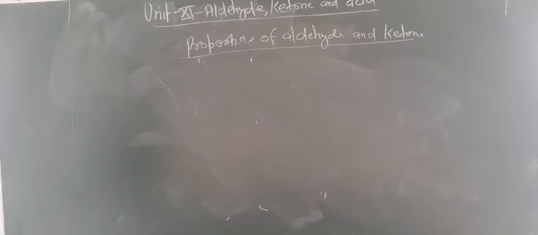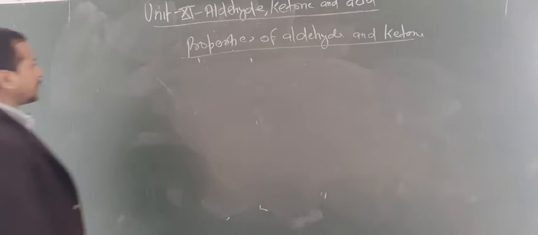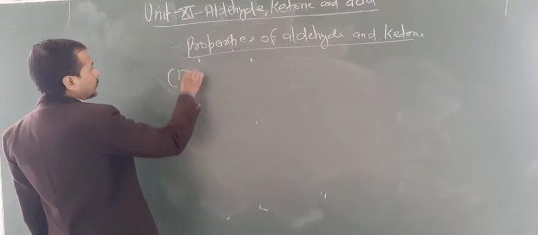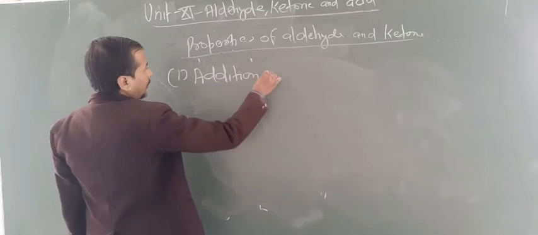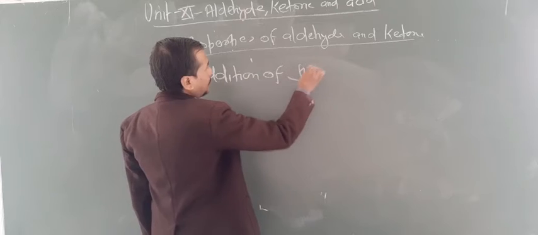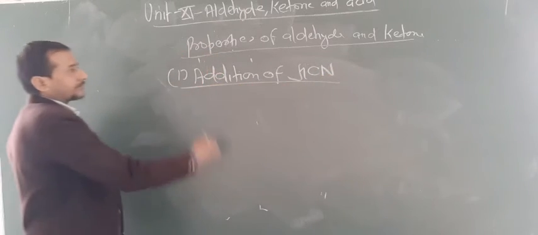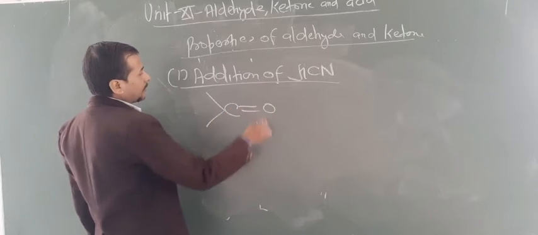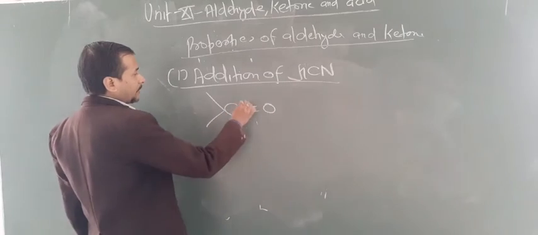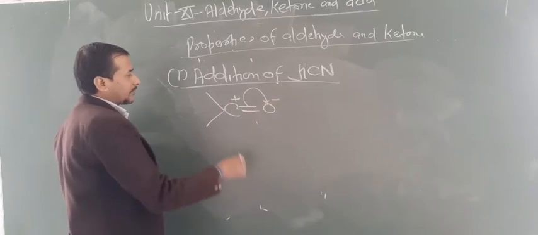First of all you have to know about the addition of HCN. The first nucleophilic reaction is the addition of hydrogen cyanide. Look here, C double bond O. Again this bond shifts towards this side, negative charge, positive charge.